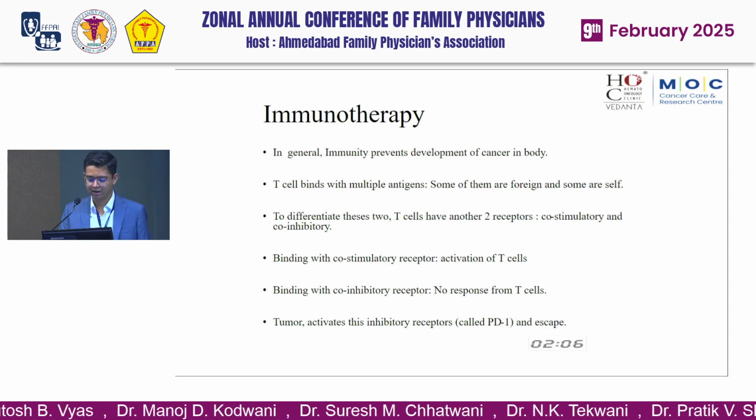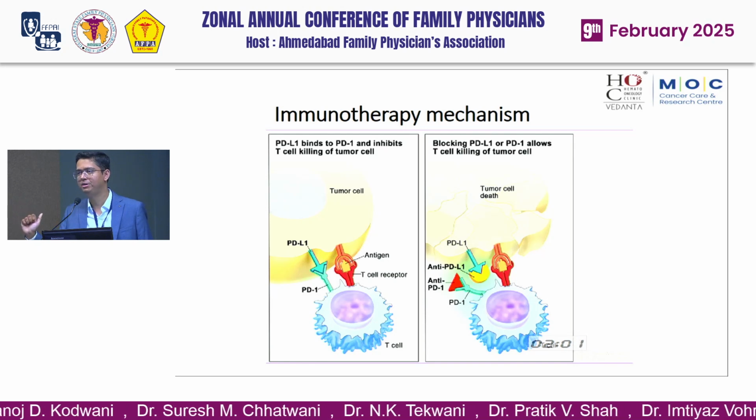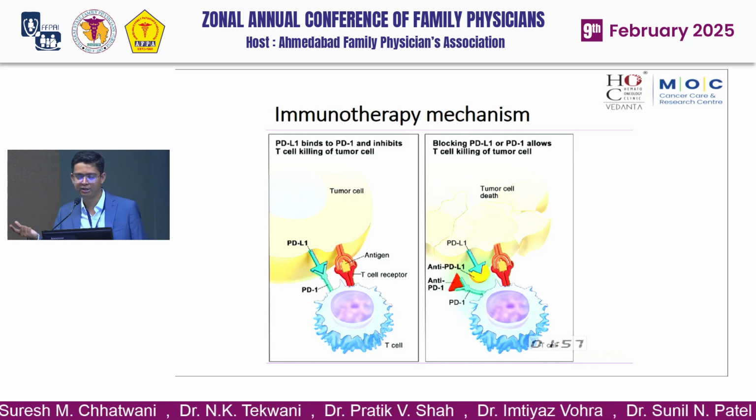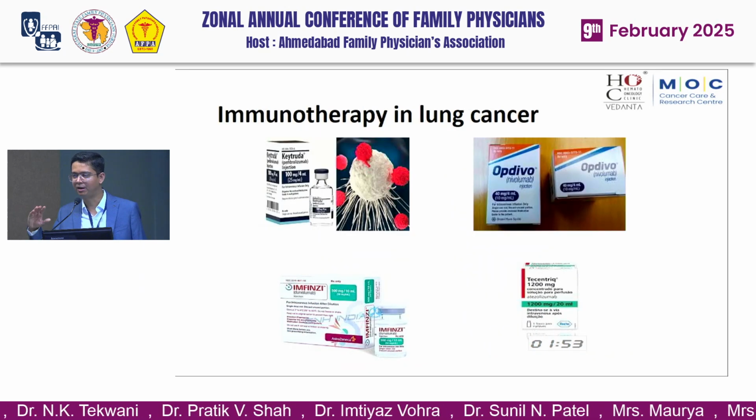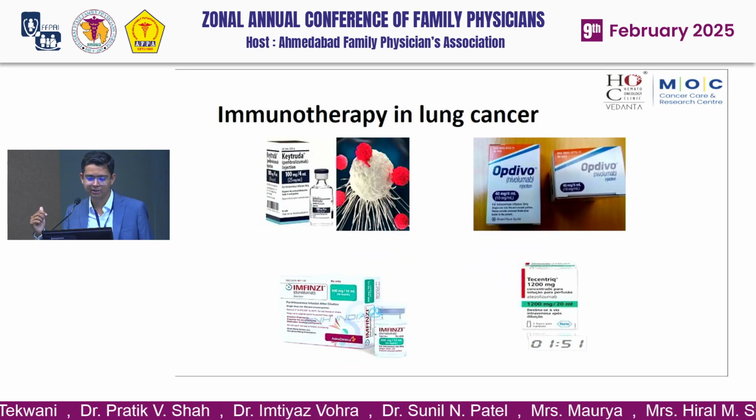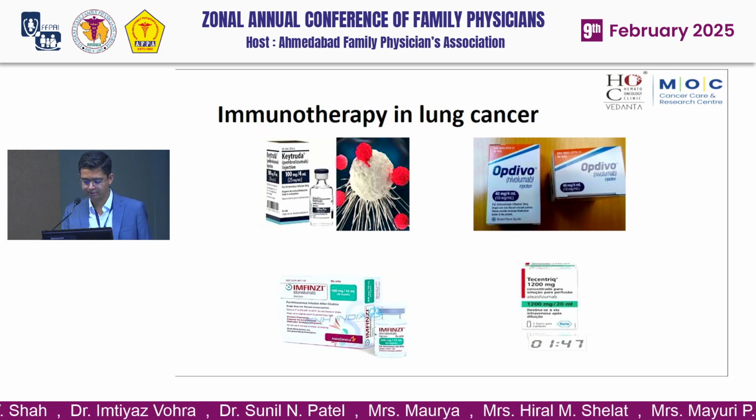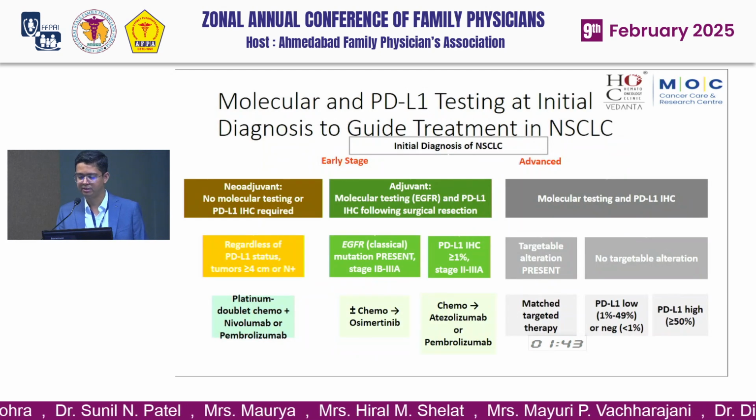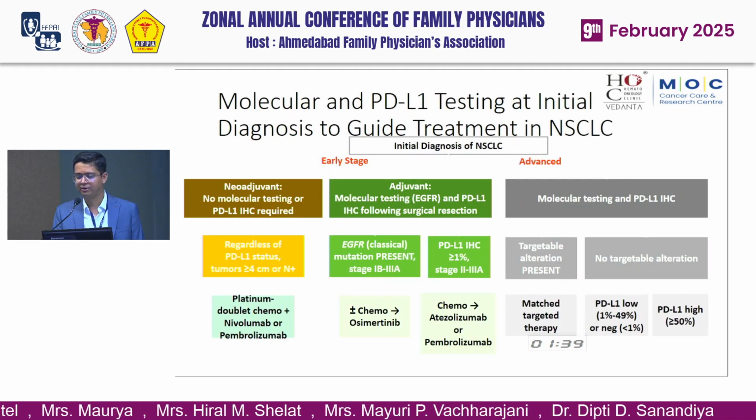So what does immunotherapy do? Immunotherapy inhibits these inhibitory signals, and that is why it can cause activation of our own immunity against the cancer. These are the immunotherapeutic drugs that are available. These are all tongue twister names, but these are already approved and available in India for lung cancer, and with them we can increase the survival of stage 4 and even early stage lung cancer. And this is the landscape of treatment of lung cancer.